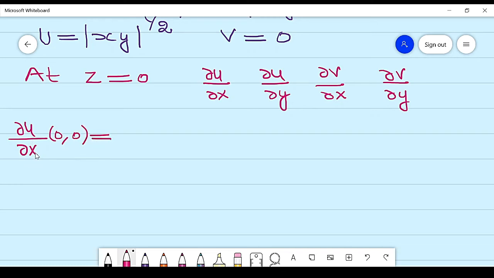It is a derivative with respect to x and y is 0.